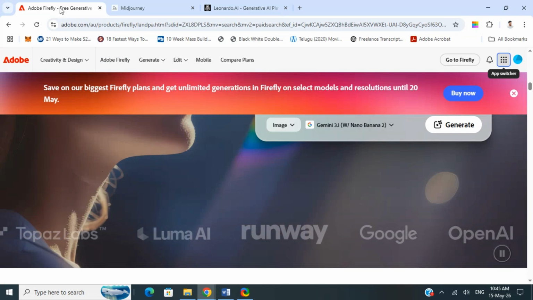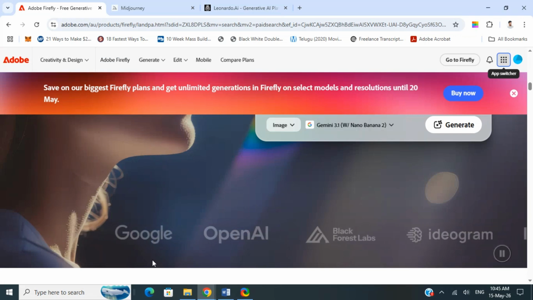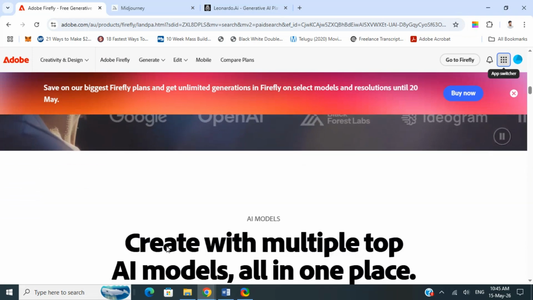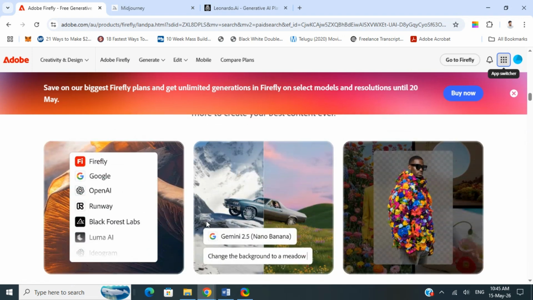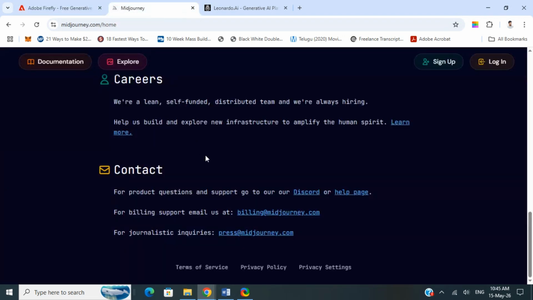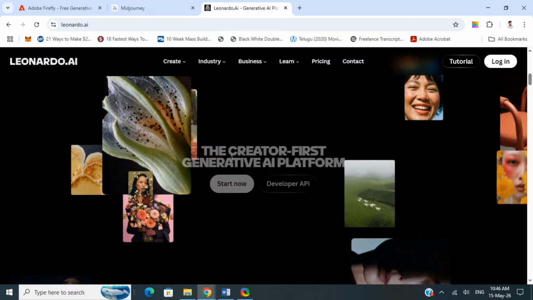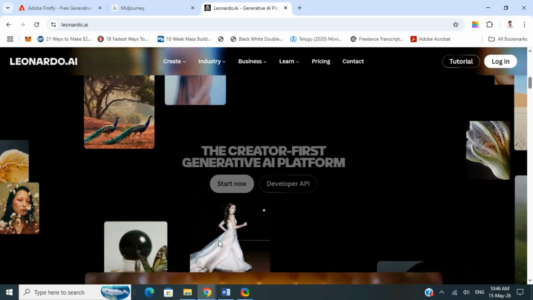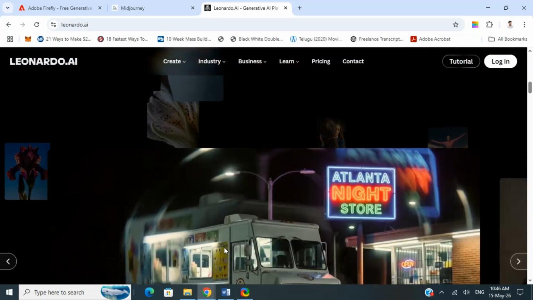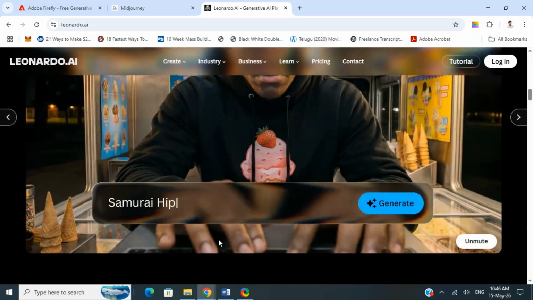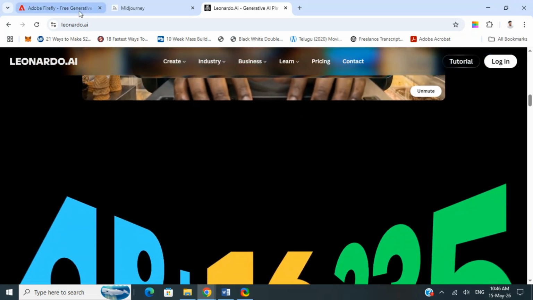On the drawbacks, Adobe Firefly can be less creative compared to Midjourney, and you have limited artistic depth for high-end AI art. Midjourney has a Discord workflow which confuses beginners, and you have less editing precision. Commercial licensing might also be an issue for some businesses. Leonardo AI also has some drawbacks: the interface can feel overwhelming initially, the results can vary depending on models, and it requires more tweaking for perfect outputs.